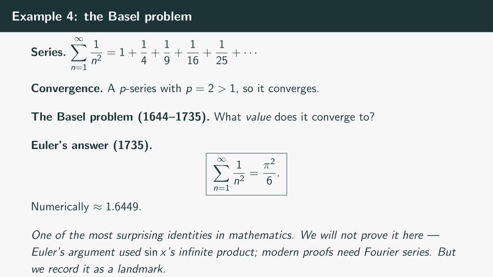We won't prove it in this episode. It deserves its own treatment, perhaps later in the series. For now, we just record the result as a marker for how strange and beautiful infinite sums can be. The reciprocals of perfect squares add up to pi squared over 6. You can't make that up.